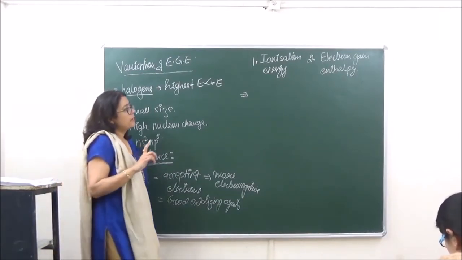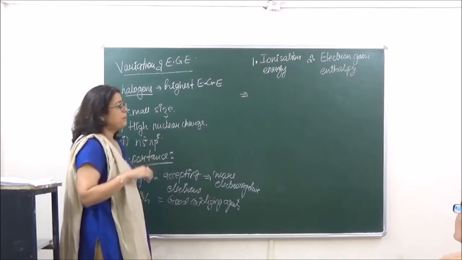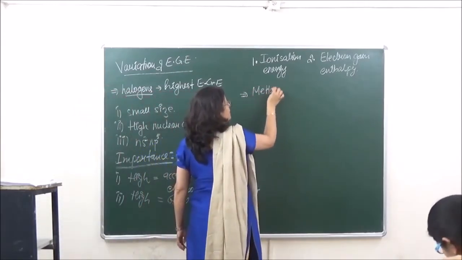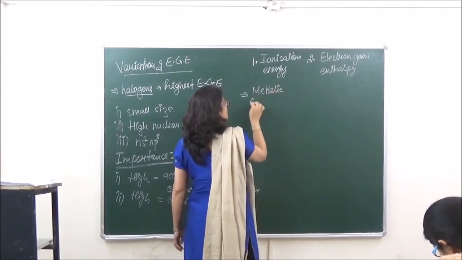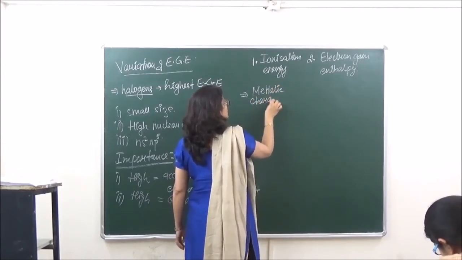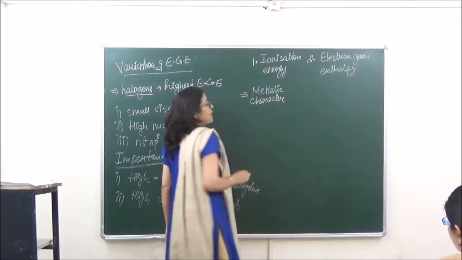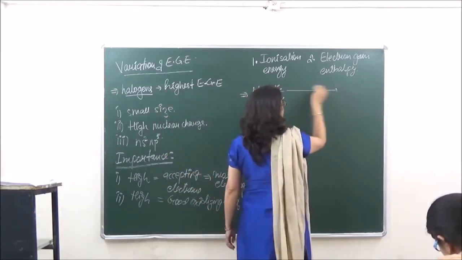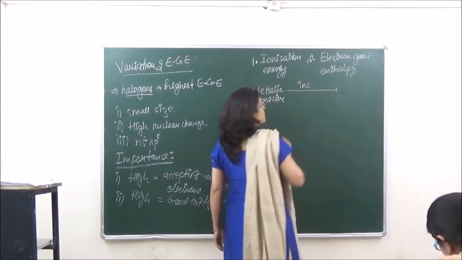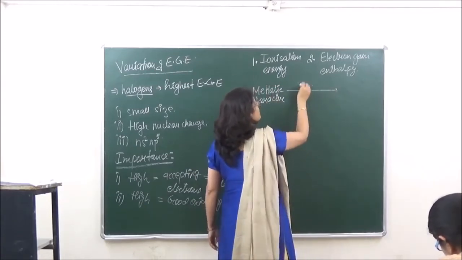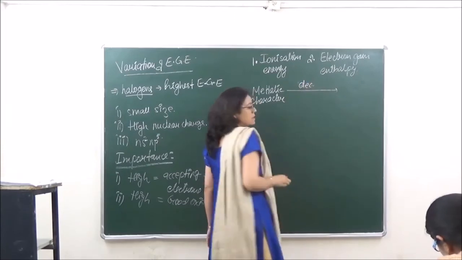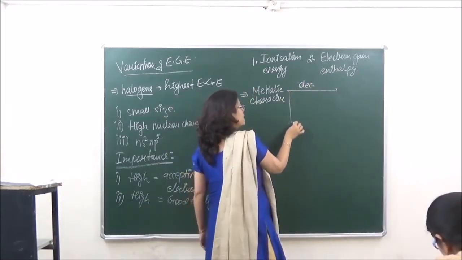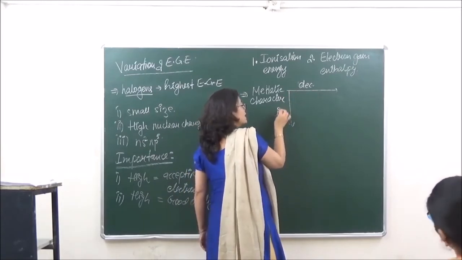Depending upon the values of ionization energy and electron gain enthalpy, we say that metallic character decreases along a period, and metallic character increases down the group.